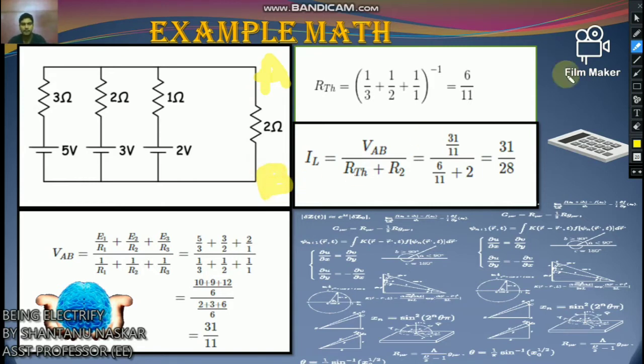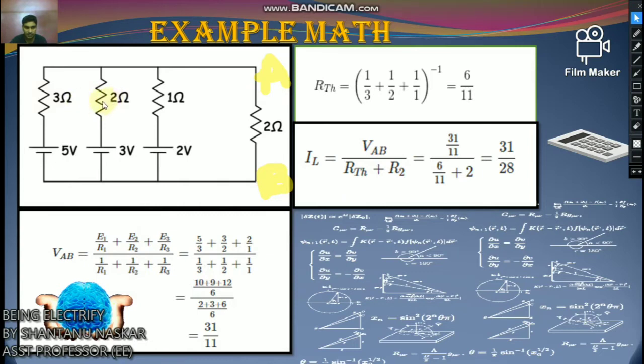so now VAB equals E1 by R1 plus E2 by R2 plus E3 by R3, divided by 1 by R1 plus 1 by R2 plus 1 by R3, which we can write as E1 by R1 means 5 by 3, and E2 by R2 means 3 by 2, and E3 by R3 means 2 by 1, divided by 1 by R1, 1 by R2, 1 by R3.